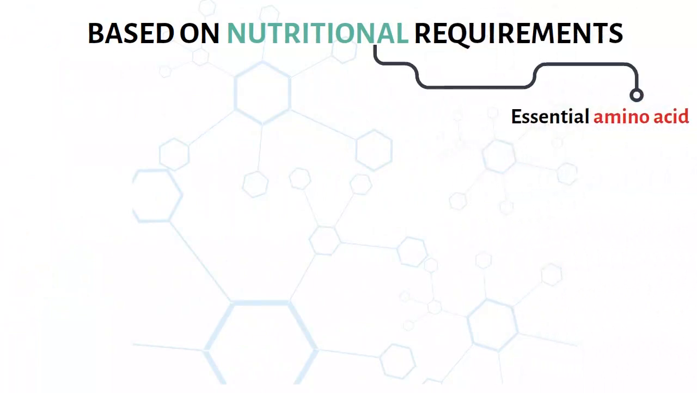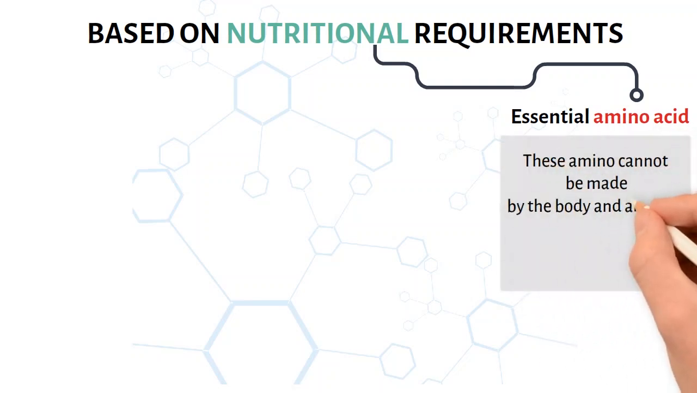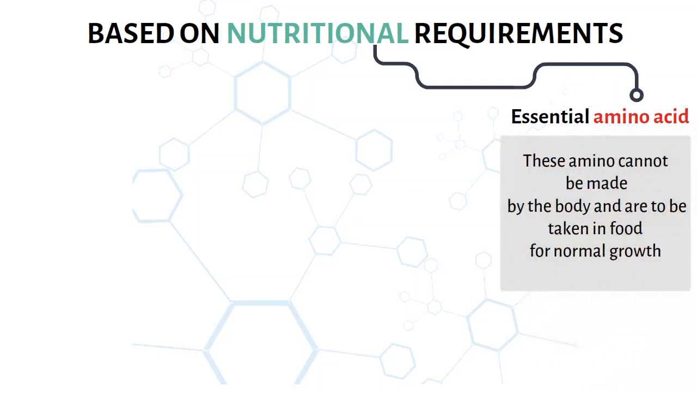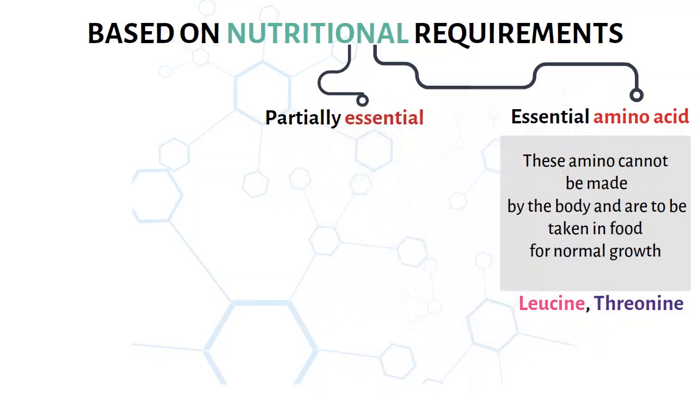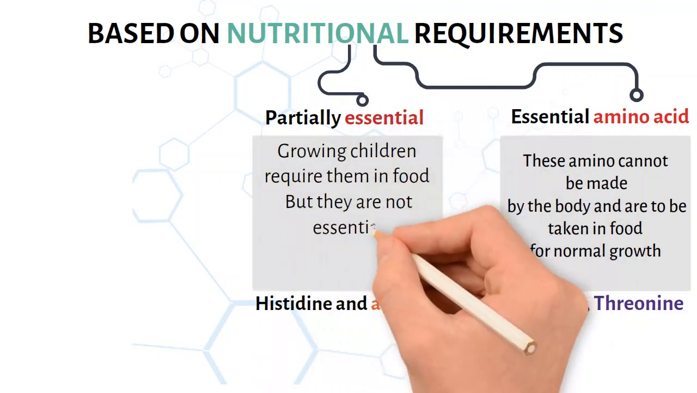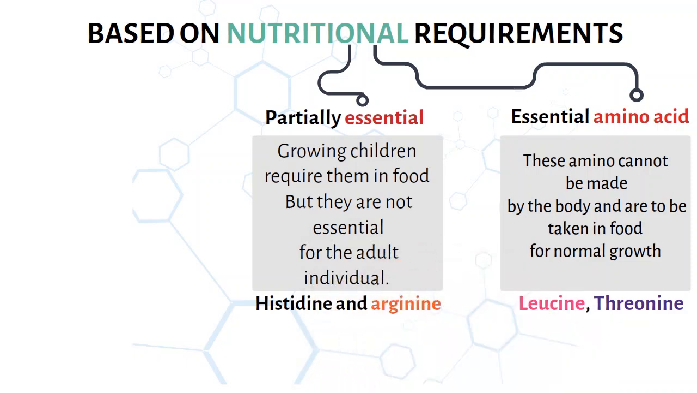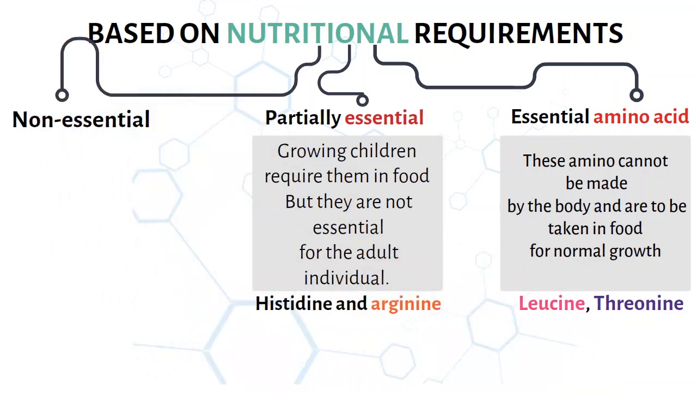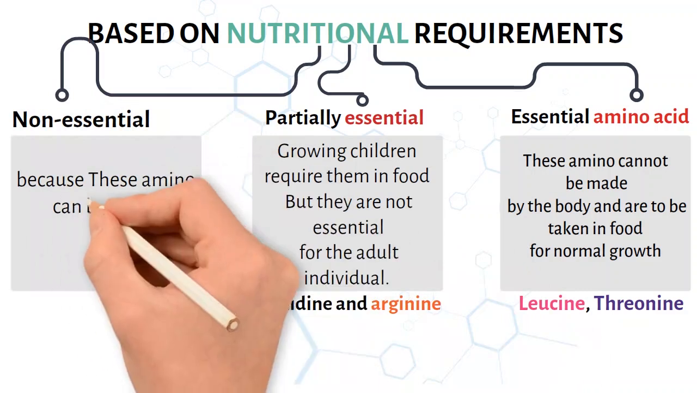4. Classification based on nutritional requirements. A. Essential amino acids. These amino acids cannot be made by the body and are to be taken in food. Leucine, threonine. B. Partially essential or semi-essential. Histidine and arginine. Growing children require them in food, but they are not essential for the adult individual. C. Non-essential or dispensable, because these amino acids can be made by the body.